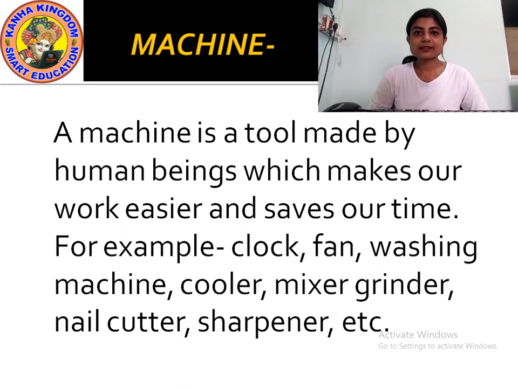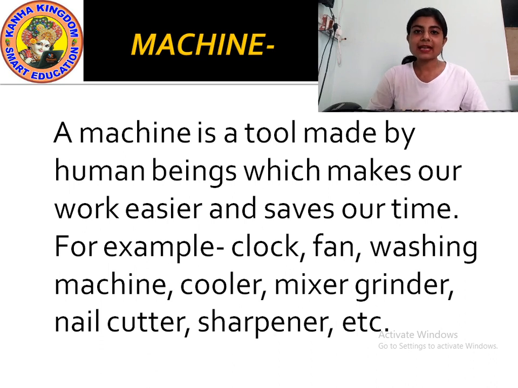It is written there. Read after me. A machine is a tool made by human beings which makes our work easier and saves our time. What is a machine? A machine is a tool. It is an equipment. It is a thing. It is a tool that is made by human beings. It is made by us.